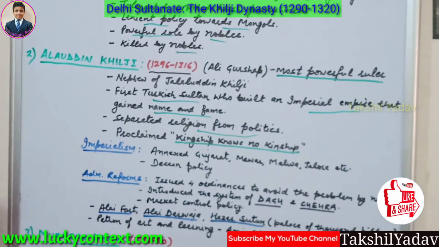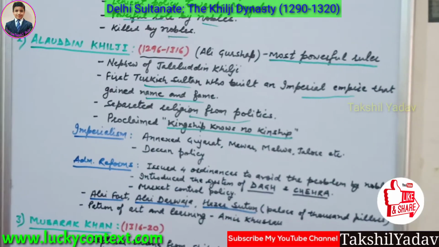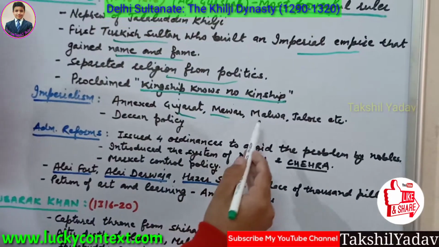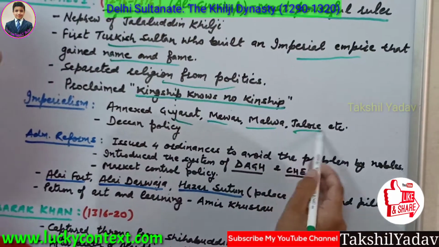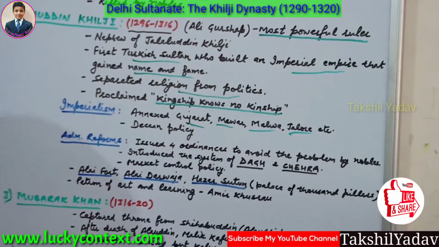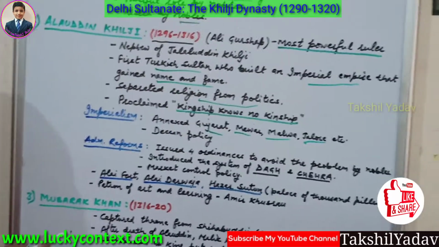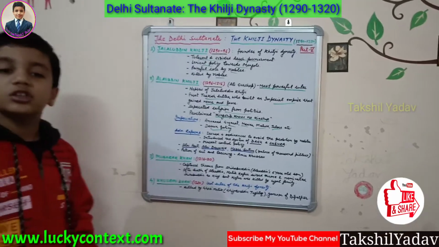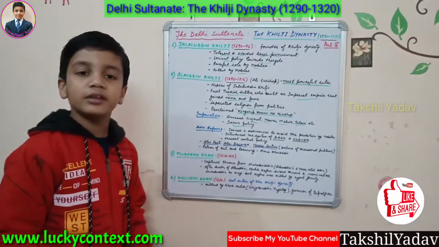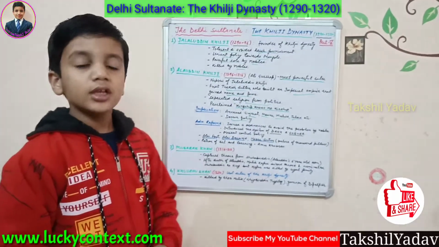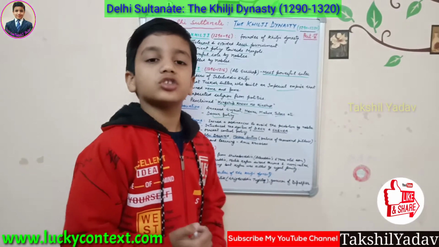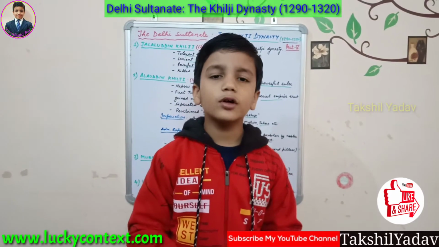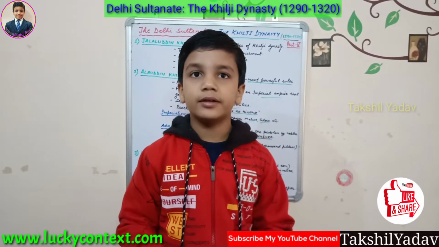Now we'll discuss his imperialism. He annexed Gujarat, Mewar, Malwa, Jalore, etc., many places, and he is famous for his Deccan policy. He launched his ambitious campaign in the Deccan. He was the first Turkish Sultan who crossed the Vindhyas for his Deccan campaign.